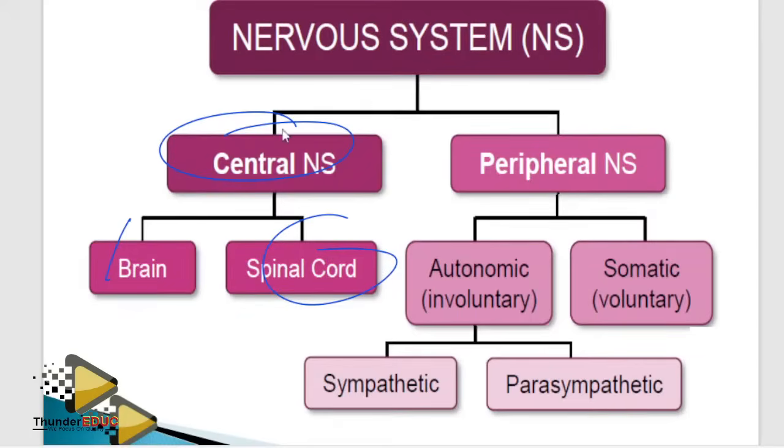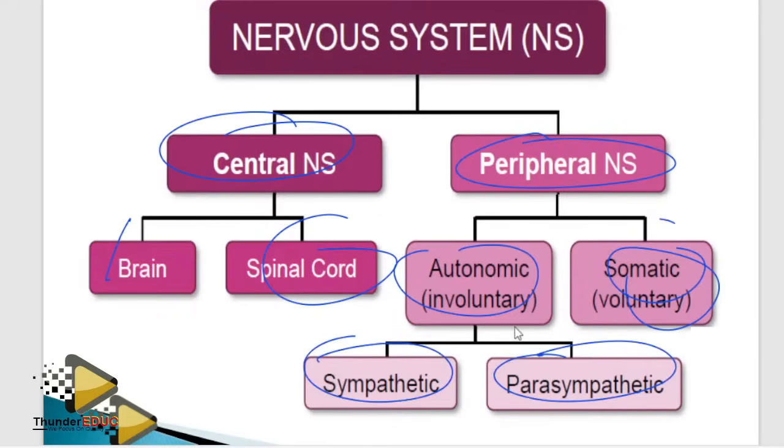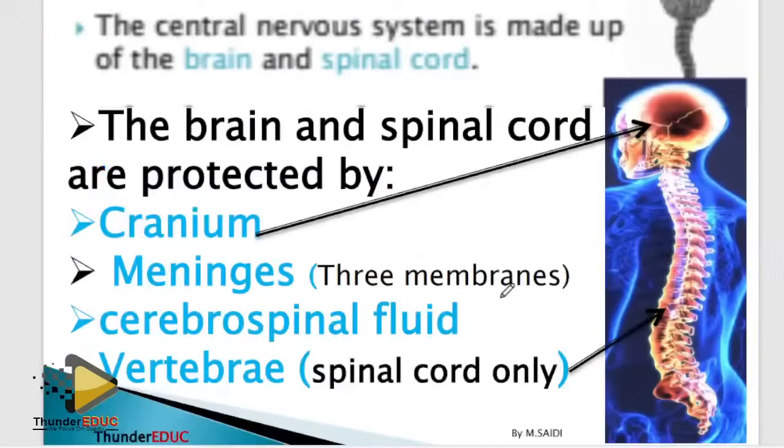So you have peripheral, which means sides. You have the autonomic nervous system and somatic. Autonomic nervous system, you have the sympathetic and the parasympathetic. Sympathetic prepares you for emergency. Parasympathetic brings the situation back to normal. Sympathetic works together with adrenaline. So basically, that's what you need to know there.